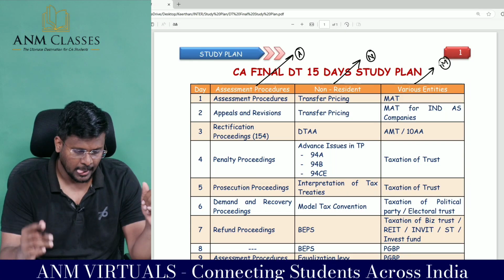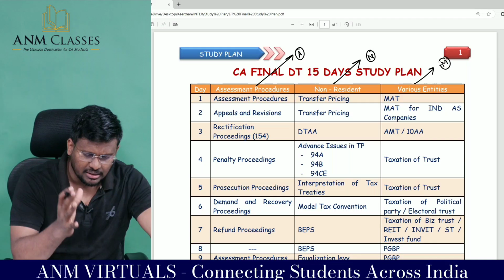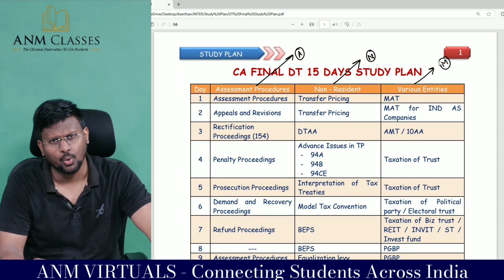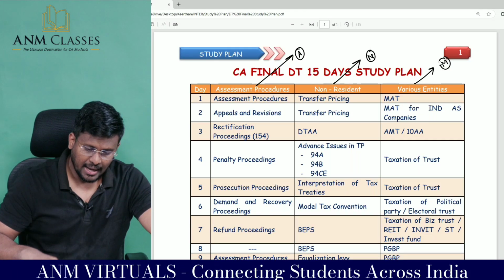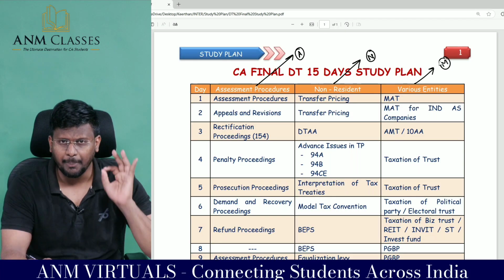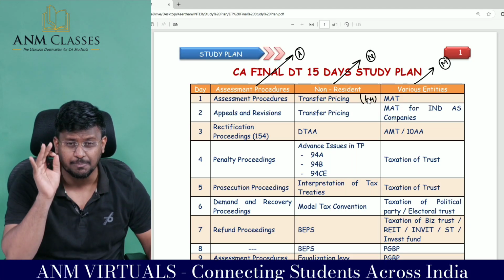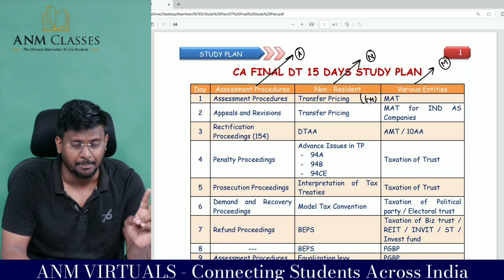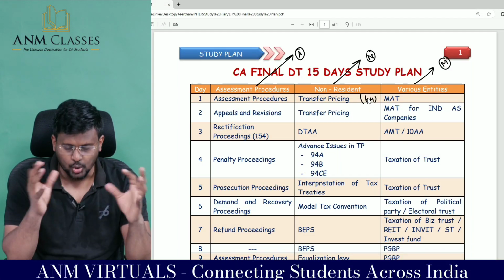That's how I split. On day number 1, you just complete the assessment procedure like section 139. What are the preparatory works to be done by the AO? All those things. What is the notice? Those time limits. And in non-resident, transfer pricing is a very important area. Prepare transfer pricing. This is a 6 mark area for examination, especially the methods of computation like cost plus method, profit split method, transaction net margin method, all those things.